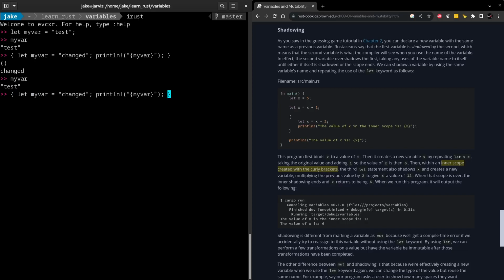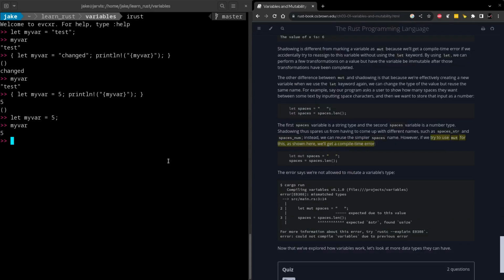Let's also see if this works if we want to change the type in this new scope. And it works. How about changing the type on the same scope? That worked as well. However, we lost the original value of myvar. And as they point out here, this is a different behavior than we'd see from mutable variables, because mutable variables have to stick to the same type.